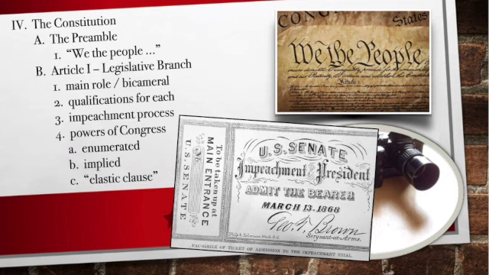All right? Now, this is where it gets tricky. To convict and remove them, you need 2/3 of the senators. That's a really high threshold to meet. You have to have 2/3 of the senators on board. And they put that number so high because they didn't want impeachment and kicking you out of office to be used as a political weapon. They were like, hey, we don't want people getting impeached just because you don't like them. There has to be a good reason.